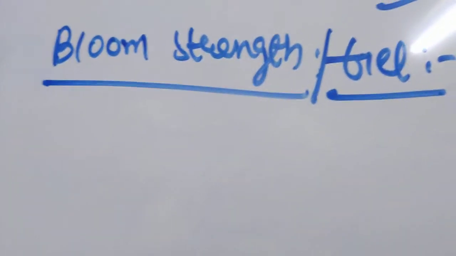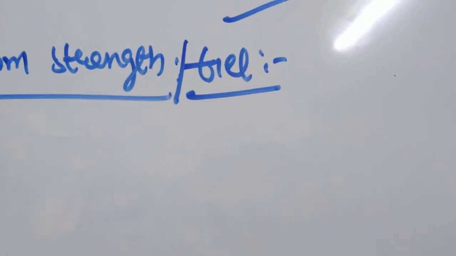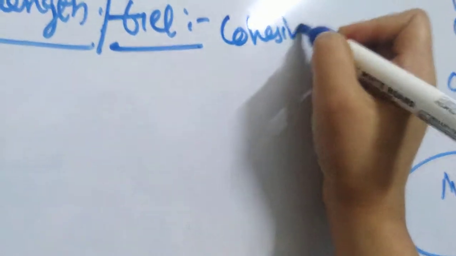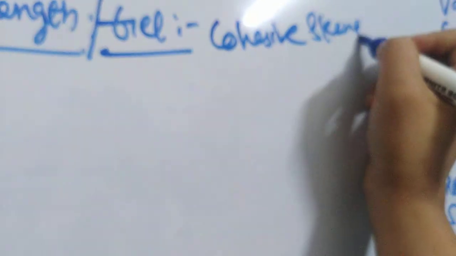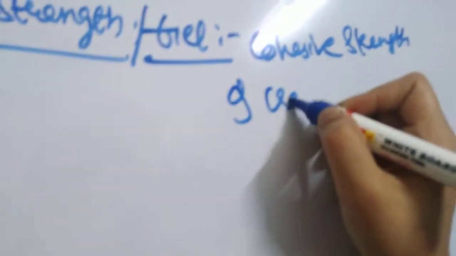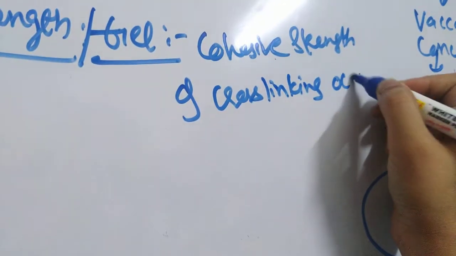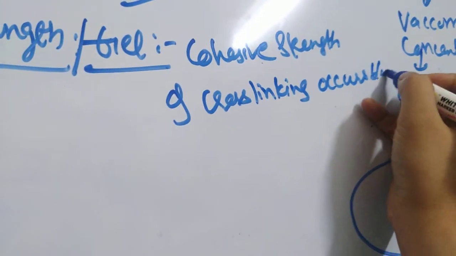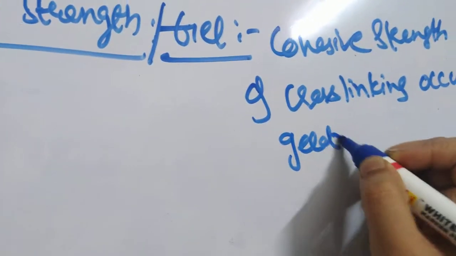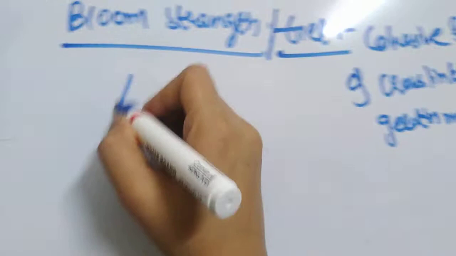The bloom strength or gel strength of a gelatin is a measure of the cohesive strength of the cross-linking, that means the molecules are intermolecularly linked. It is a measure of the cohesive strength of the cross-linking that occurs between the gelatin molecules, and it is directly proportional to the molecular weight of the gelatin.